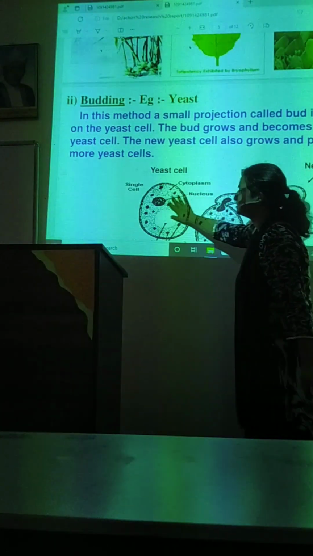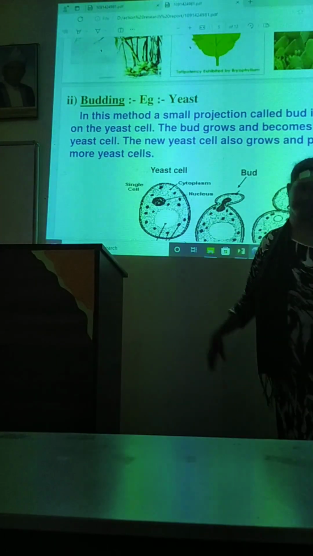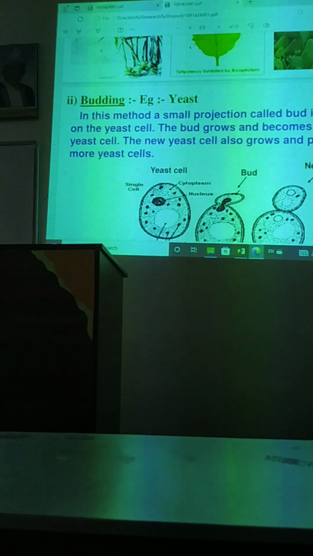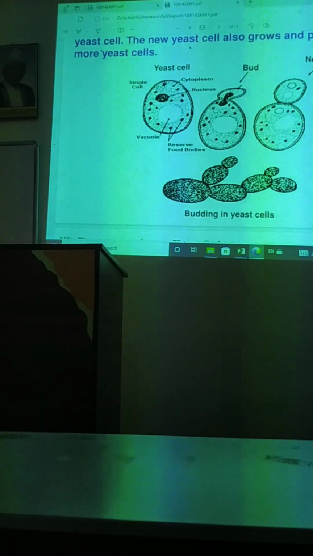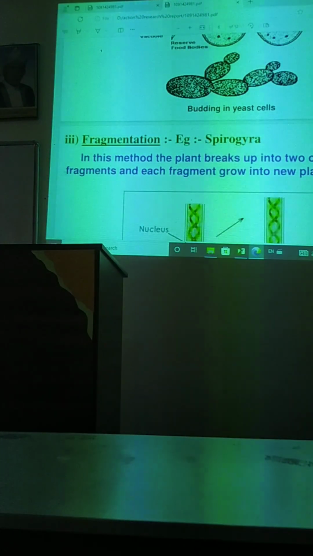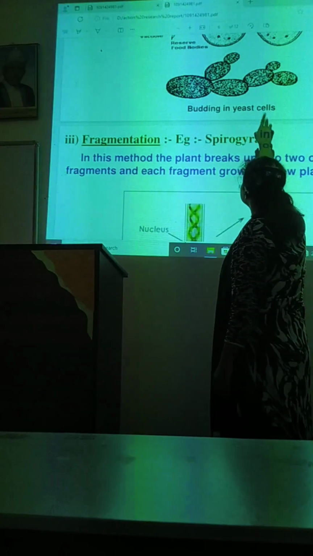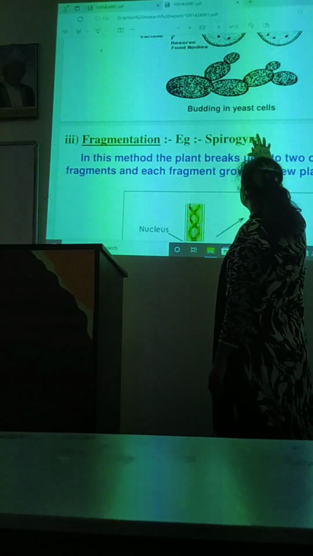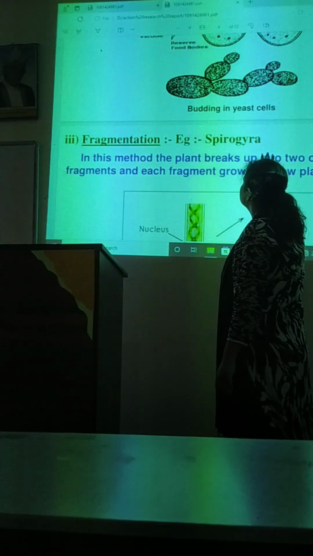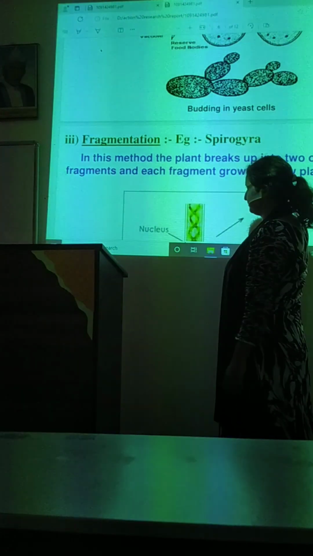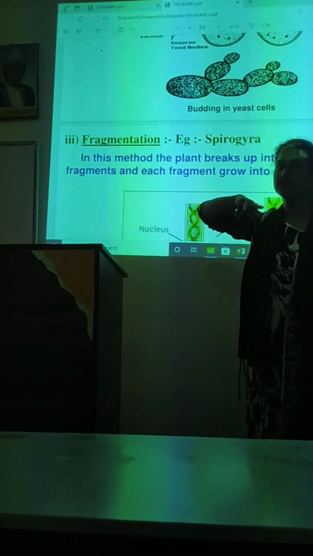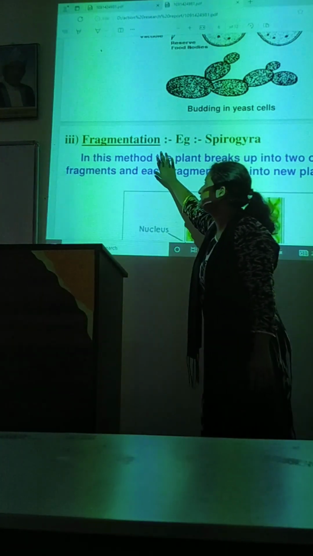So this whole process is called budding. This is budding in yeast cells, detaching from the parent cell, the mother cell, and that is called budding. So here comes our third point, which is fragmentation.